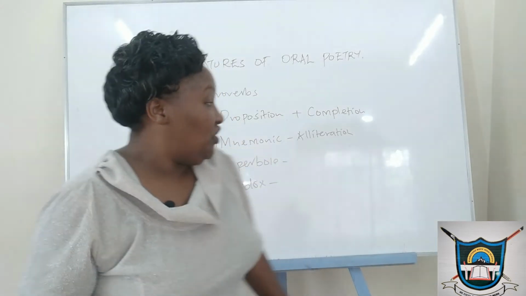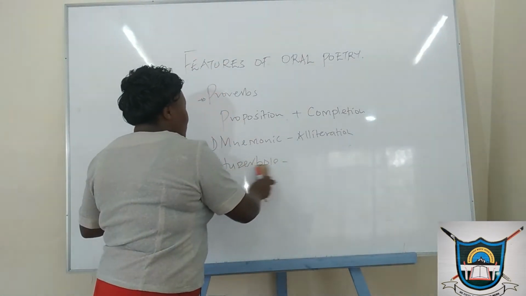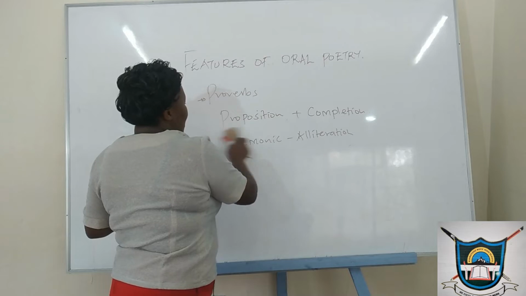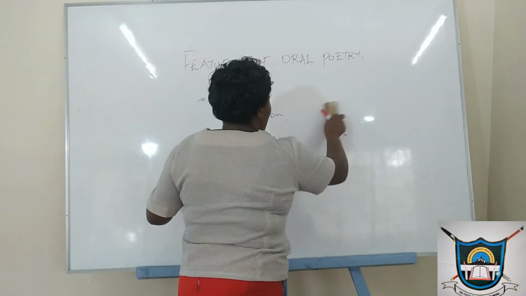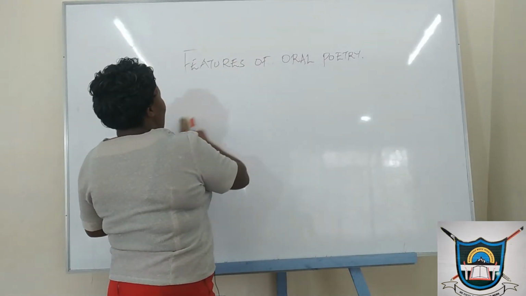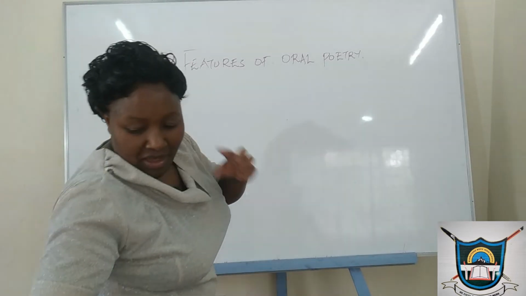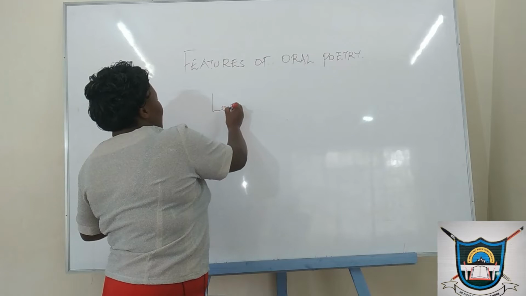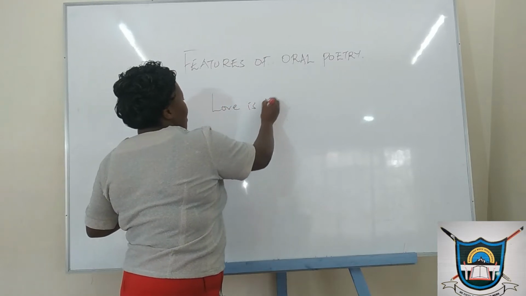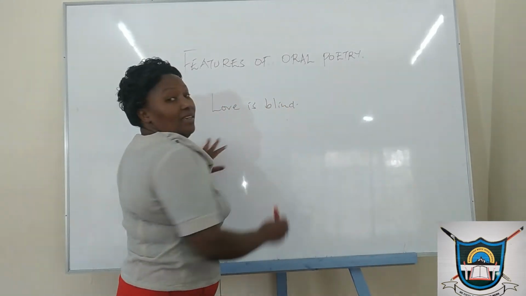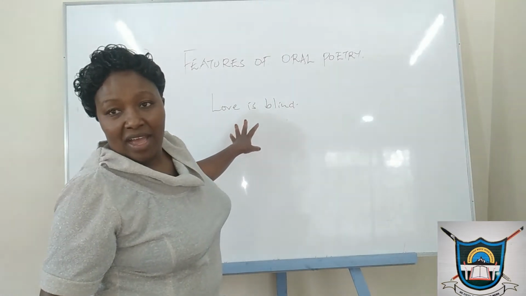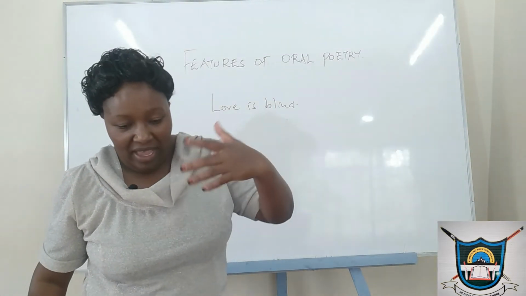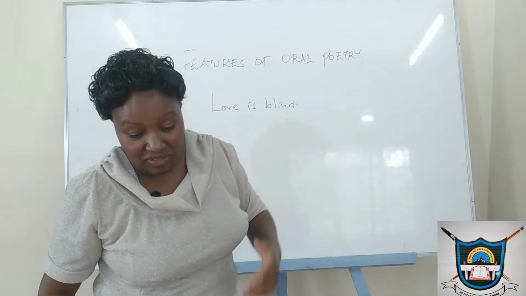Personification is where we are talking about giving inanimate objects life, the senses. And this is also evident. For example, when we talk about such a proverb, love is blind. We are giving love a quality of a human, where we are saying that it has no sense of sight.